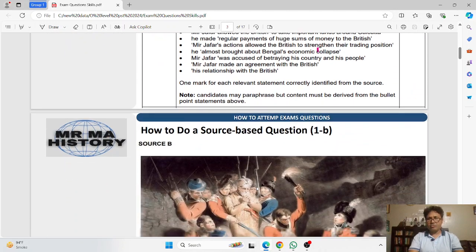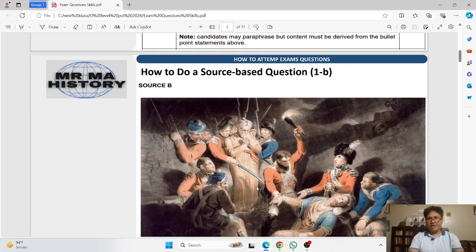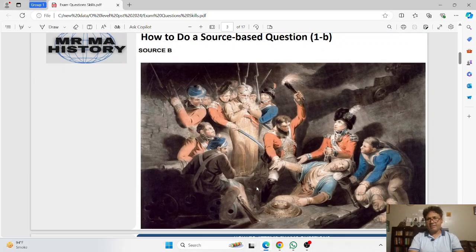Okay, now coming to Part B of Question 1, the compulsory question. This is a painting. As you can see, you can have a photo, and you have to look at the photo. Here is how we are going to attempt this question. Number one, you have to look at the surface features. What are surface features? Surface features are the things that are clearly visible in the picture or painting.